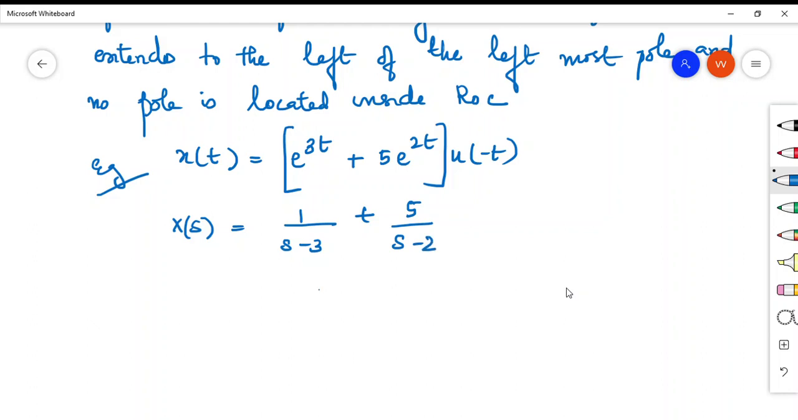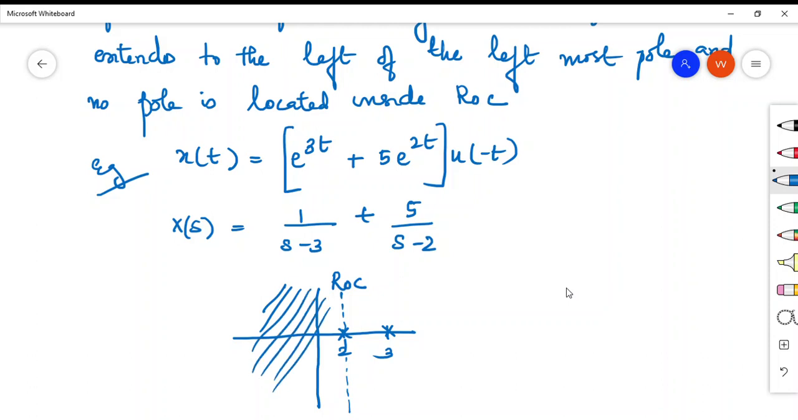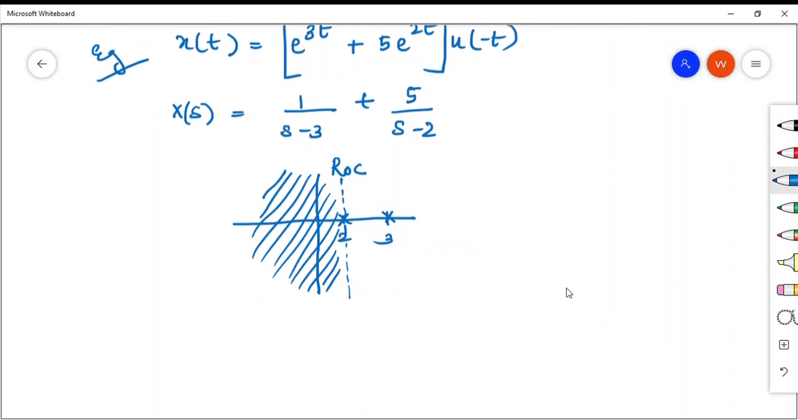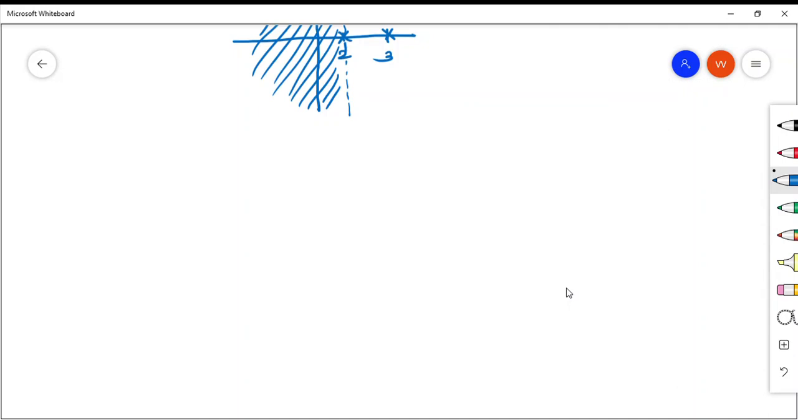When a left-sided signal is given, the region of convergence will be to the left of the leftmost pole. Here the leftmost pole is 2, so the ROC extends to the left of the leftmost pole. So this is the third property. We have considered the case of a right-sided signal and a left-sided signal.